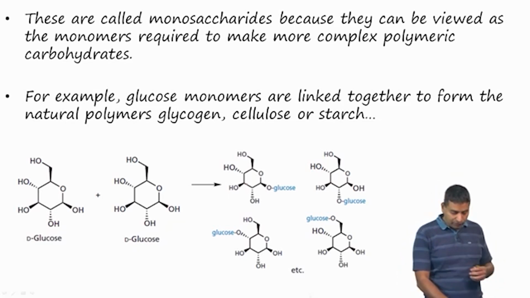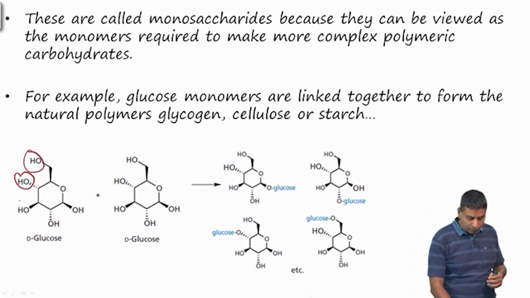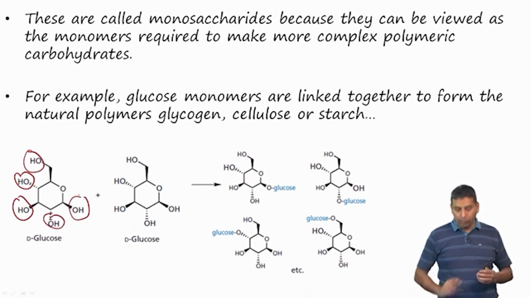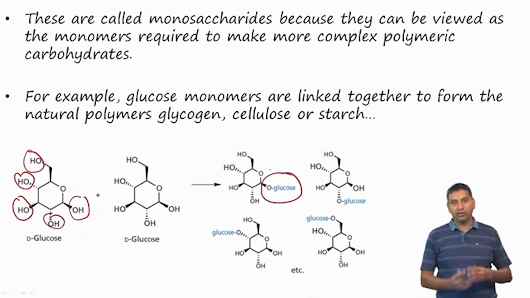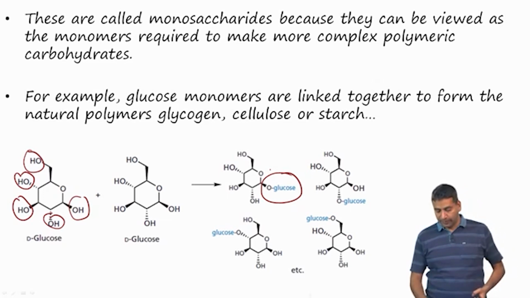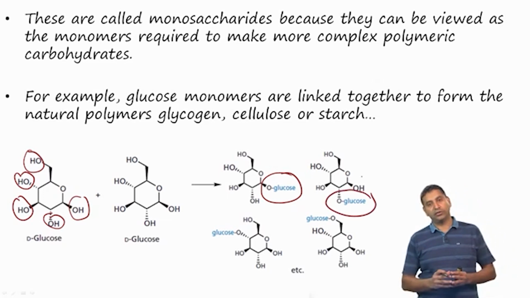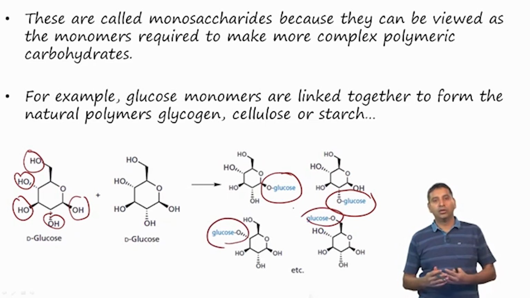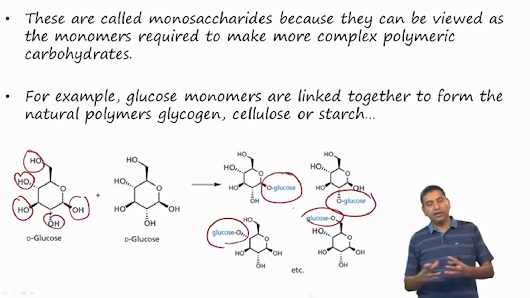An example here is glucose. You have multiple hydroxyl groups which can interact with the next molecule, and so you can have two glucose molecules combining through one of these hydroxyl groups, which gives you one structure, and you can see another combination here, a third combination, a fourth combination and so on. So, these molecules can combine to form incredibly complex structures, and there are a number of natural polymers such as glycogen, cellulose or starch, which are basically combinations of these sugars.